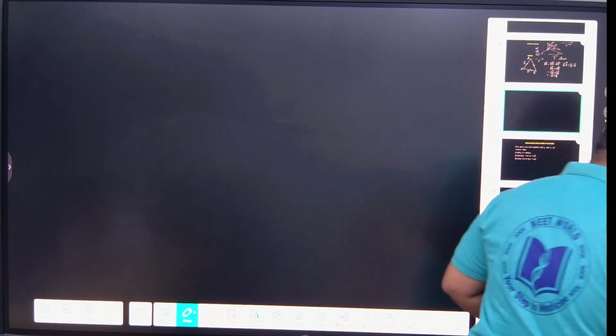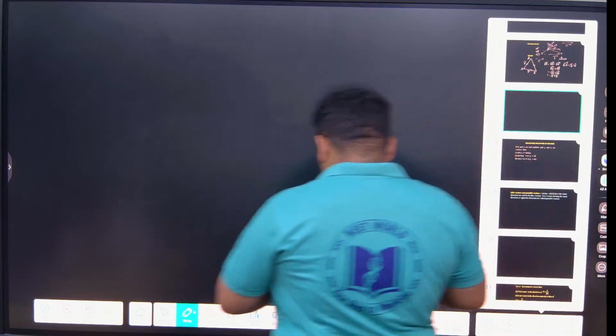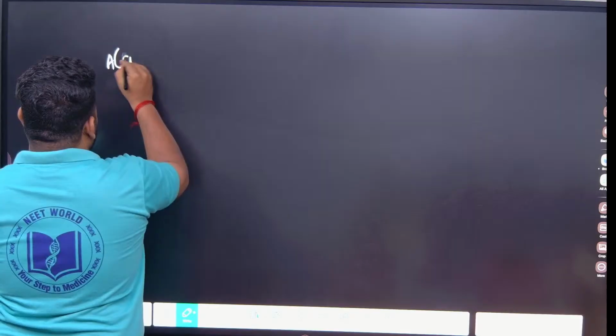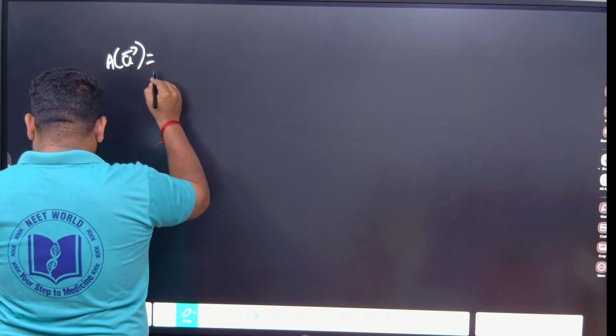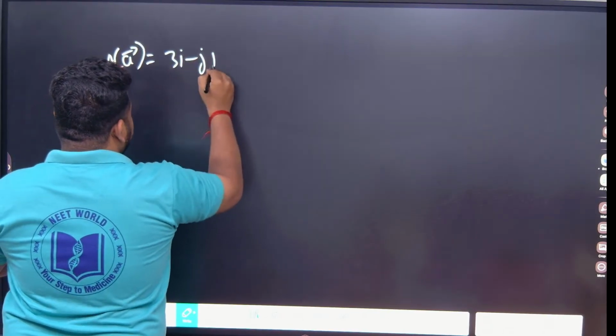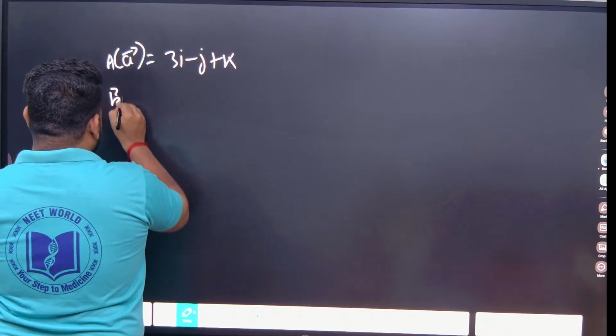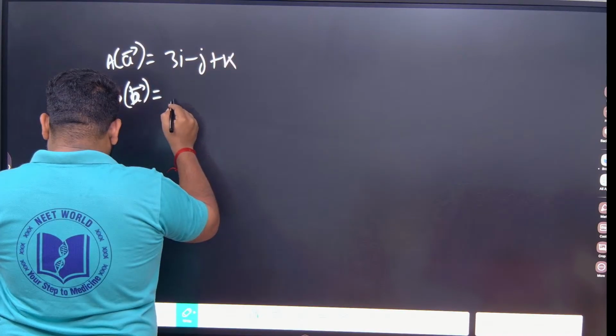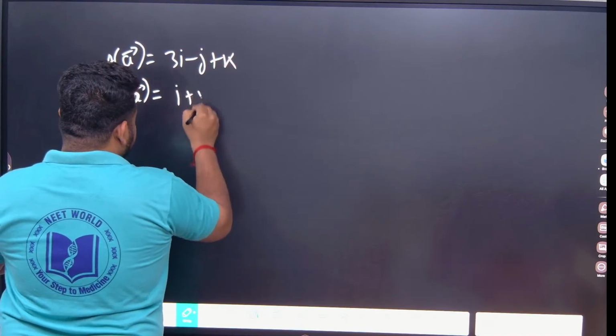Now let me take up an example. Suppose position vector A is given as 3i minus j plus k, and position vector B is given as i plus j minus k.